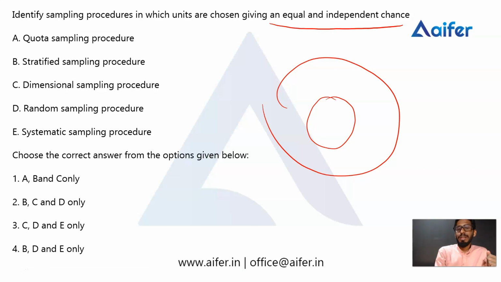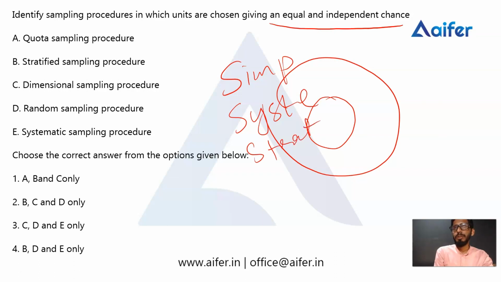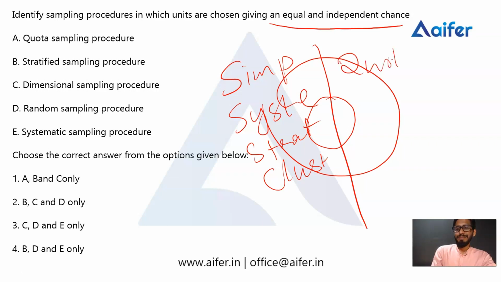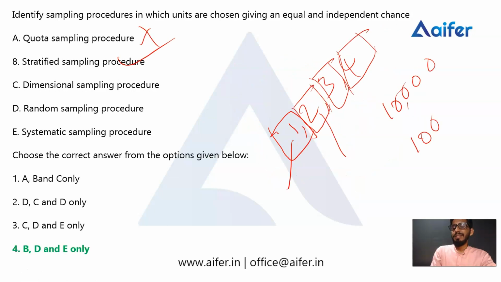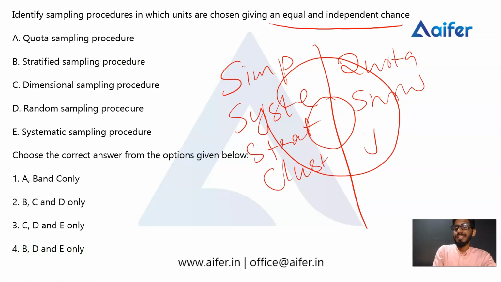The first one is simple random sampling. The second one is systematic random sampling. The third one is stratified random sampling. The fourth one is cluster sampling. These 4 types come under the probability sampling procedure. Then in non-probability sampling, there are some different types of sampling. The first one is quota sampling, then snowball sampling, then judgmental sampling, and at last convenience sampling.